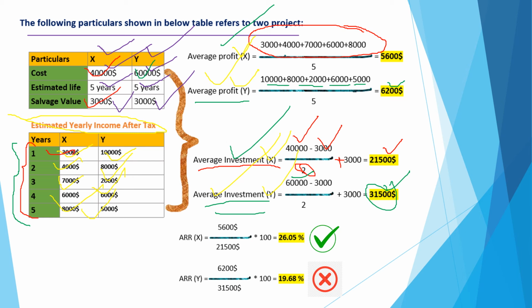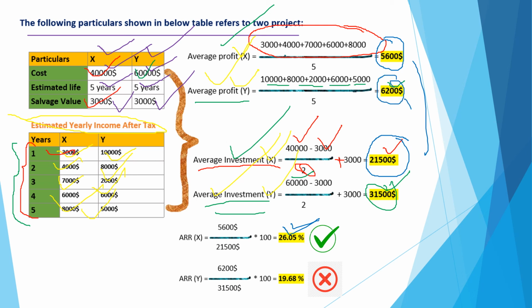After finding the average profit and average investment for each project, for X and also for Y, we divide them. The accounting rate of return would be the average profit for project X divided by the average investment. So here we did the same. 5,600 divided by 21,500 multiplied by 100, because we have to get the percentage, and the percentage would be 26.5%.